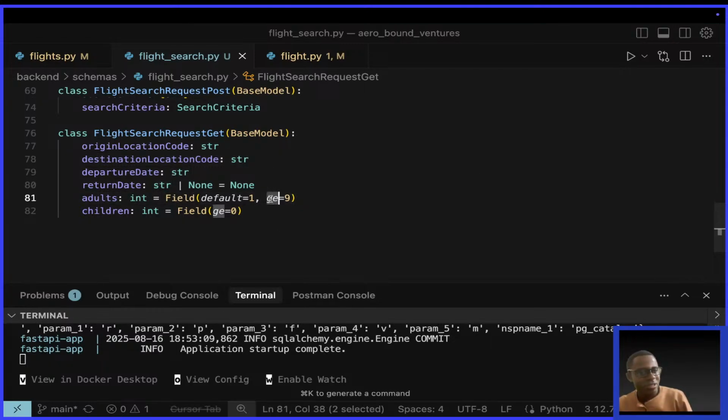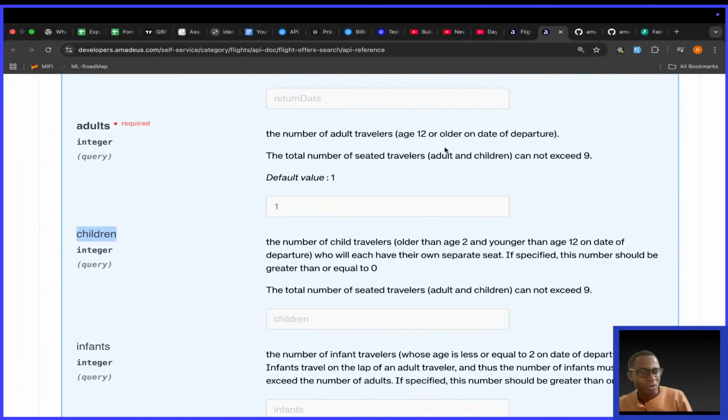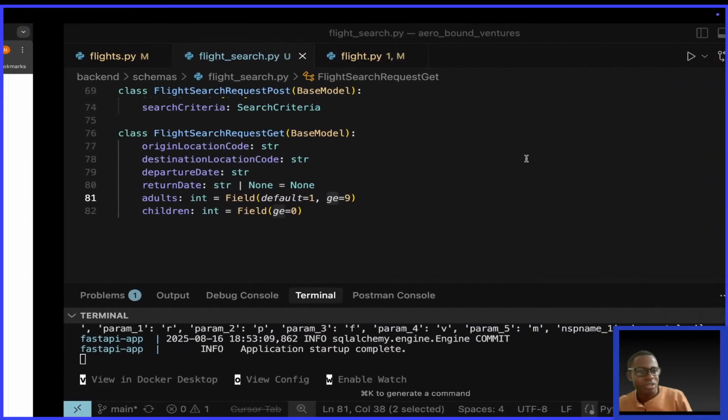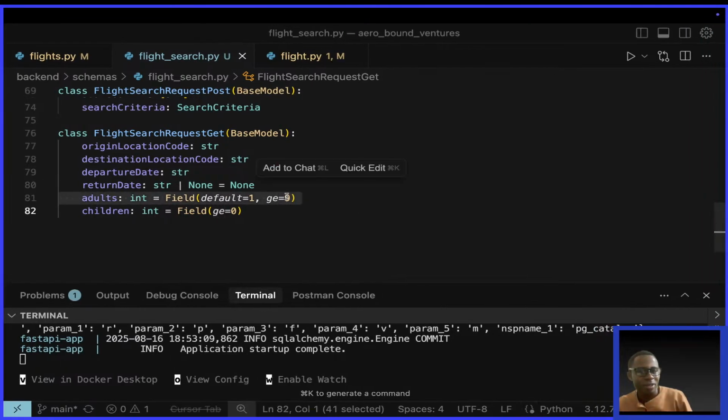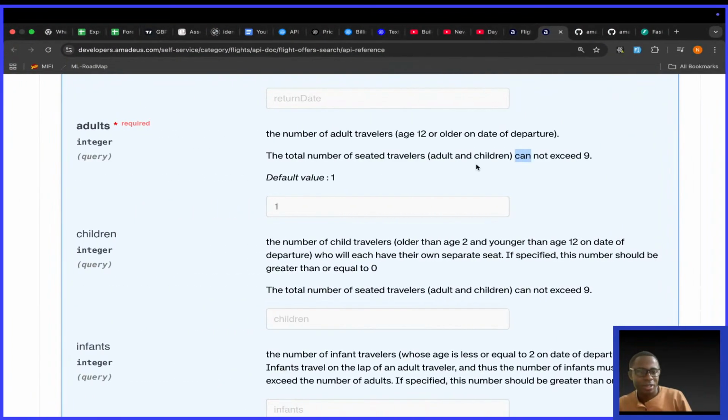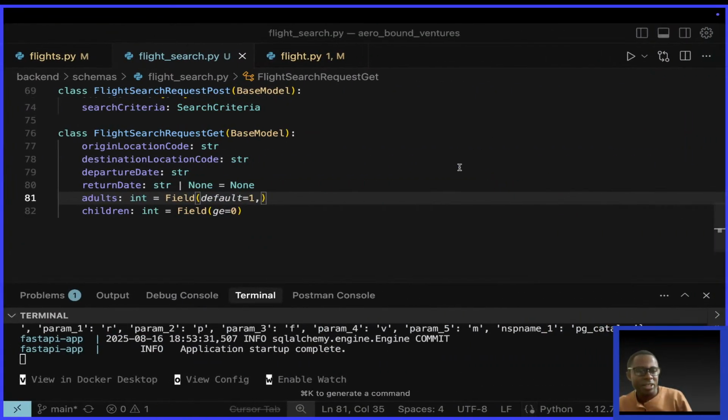This is saying GE, greater or equal to 9. If you say the total number of seated travelers, this should not be here. Okay? This is wrong. I should not put this here. And in any case, if something should not exceed 9, it should be less than or equal to 9. Guys, what's happening?